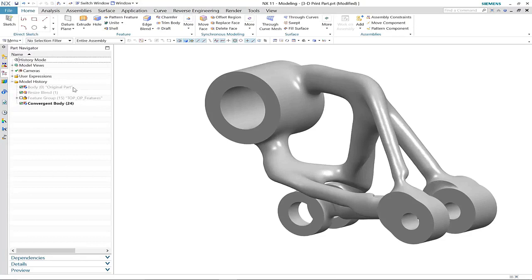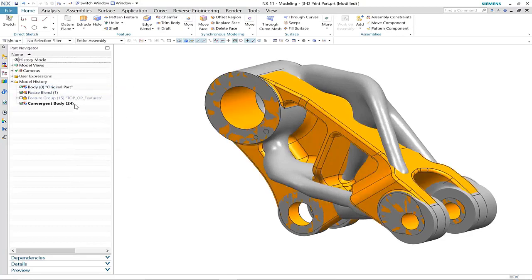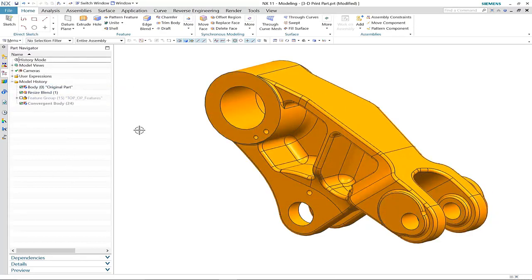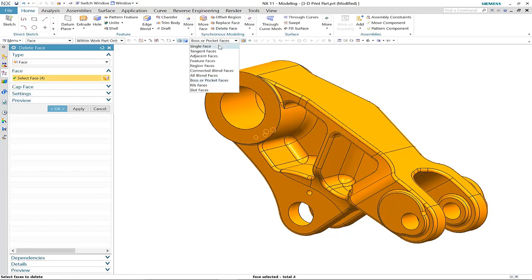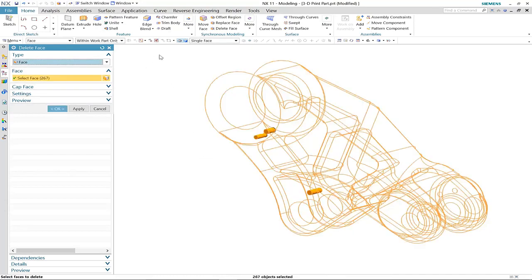There are 3 other location points that weren't included in the topology optimization, but no matter, with a combination of synchronous modelling and convergent modelling technology, we can add these into our new convergent body. First of all, we shall use the delete face command in synchronous to isolate the 3 connection points.